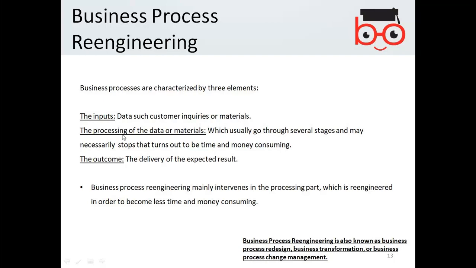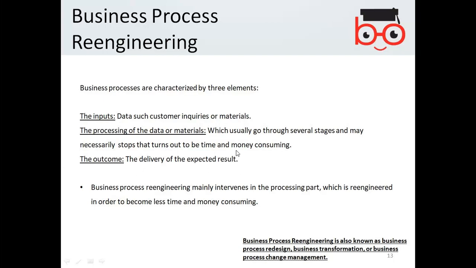The process of data or materials usually goes through several stages and may necessarily stop, which turns out to be time and money consuming. The process itself is being operated on the data, and the outcome is the delivery of the expected result.